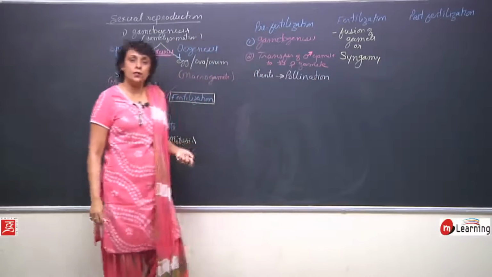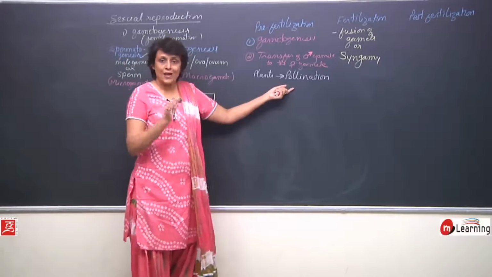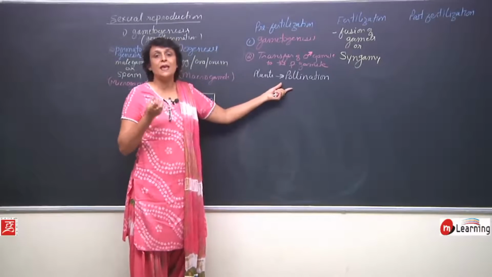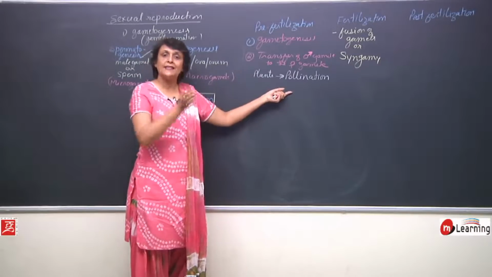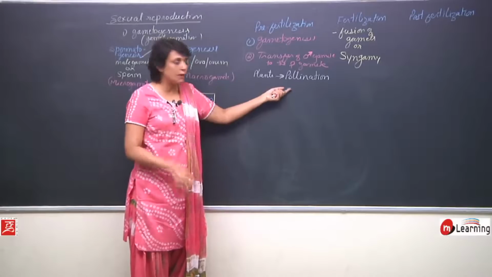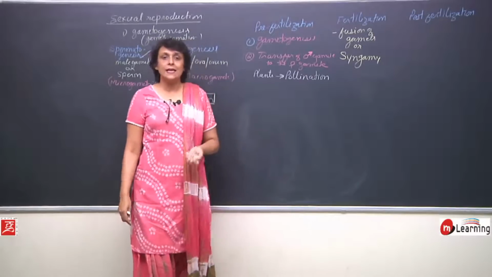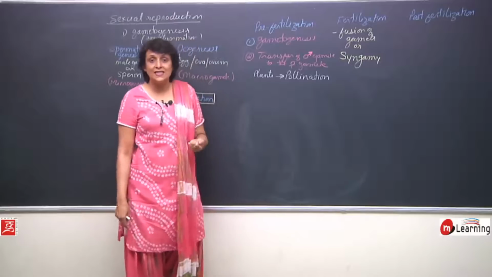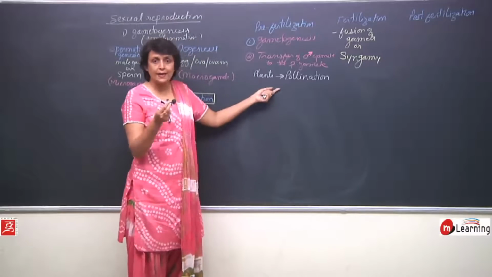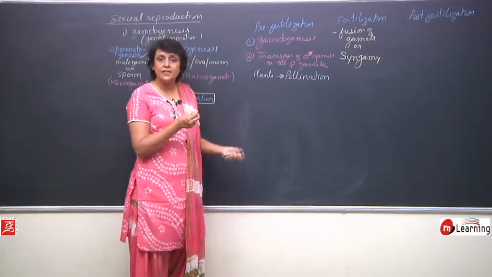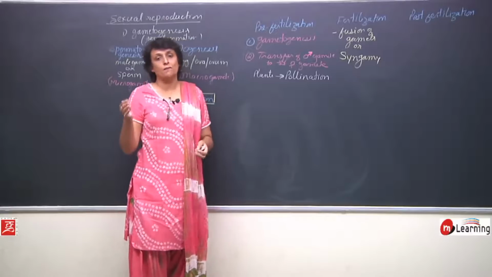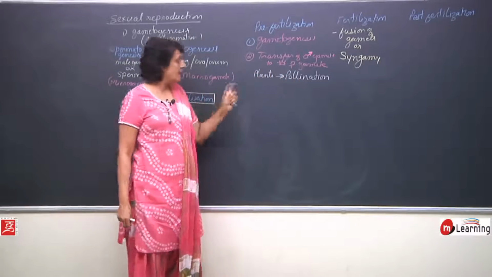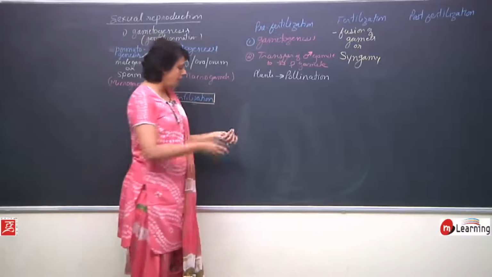This pollination is transfer. If this transfer has to take place, there should be some agency which is going to carry this pollen grain from anther to stigma. Wind can act as agency, water can act as an agency, animals, insects, anything can act as an agency. So these agencies help in transfer of male gamete from the anther to the stigma. This process is known as pollination.